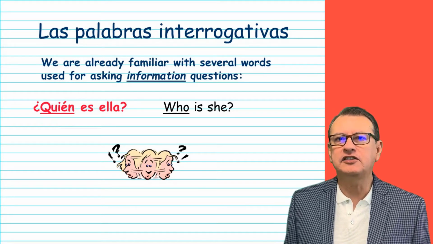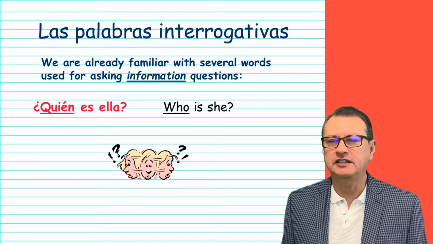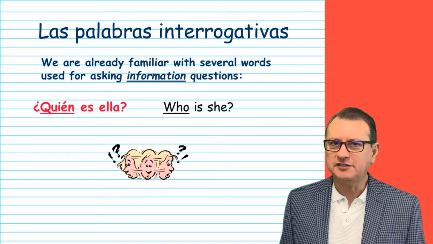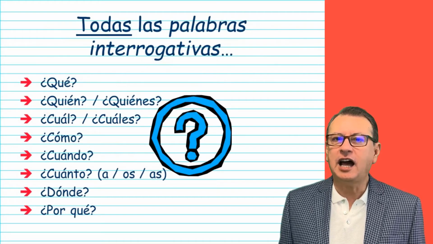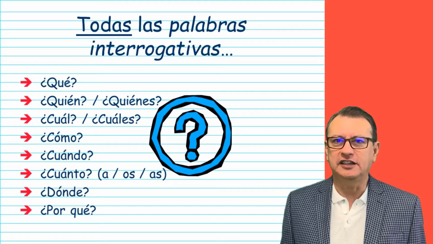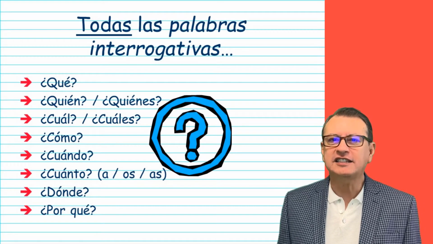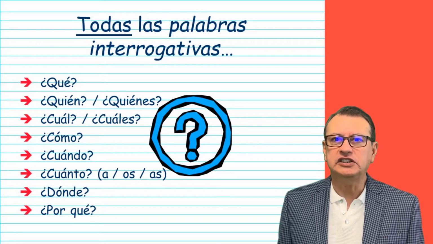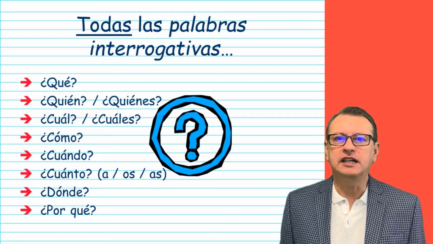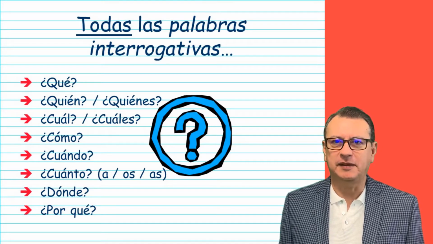All right, let's review some of the questions that you probably have seen before. Please repeat after me, and please also notice that there is an upside down question mark before any of these questions. Did you see the accent written on all of them? That's right. It's very important to know that an interrogative question must always have an accent in Spanish.